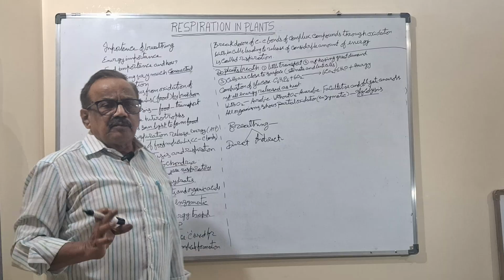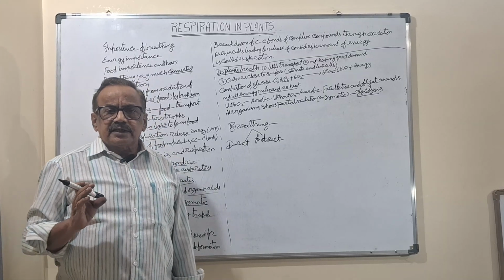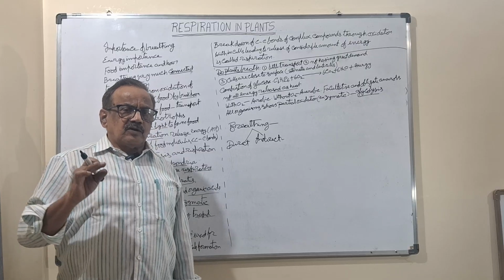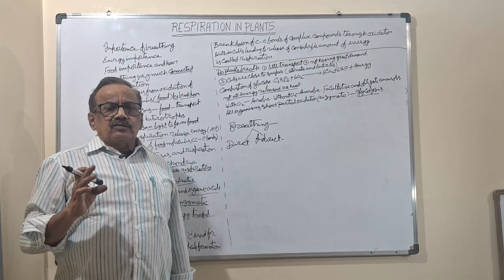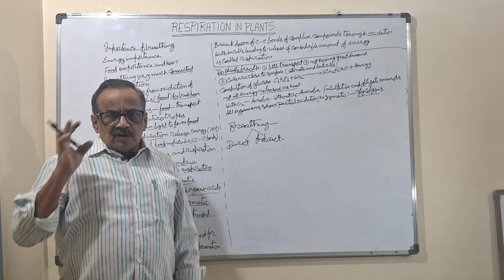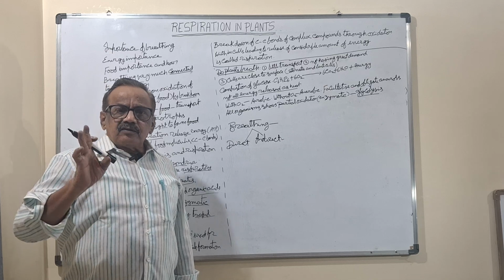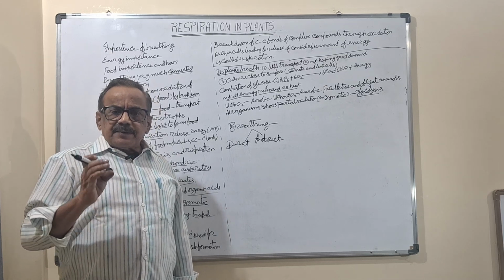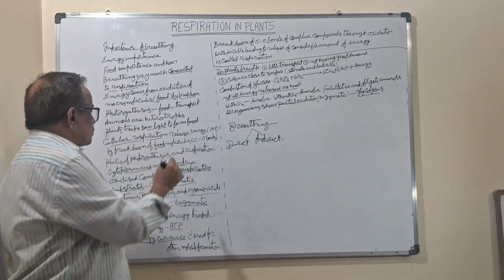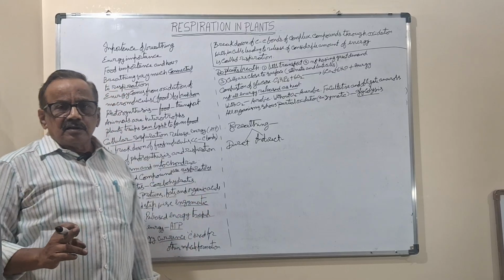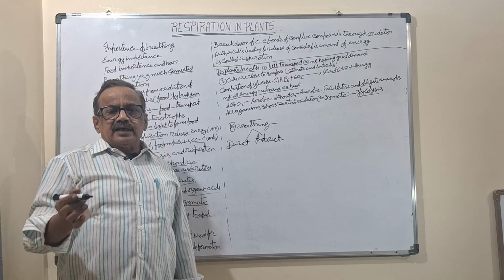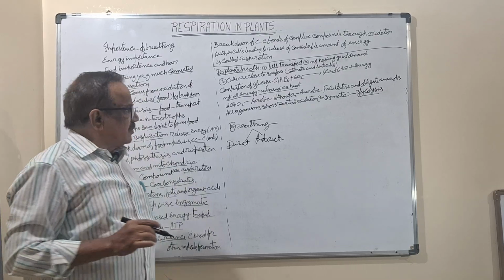Next will be how the energy will come out. Already I told, food consists of macromolecules, organic compound macromolecules. These macromolecules, for example, C6H12O6, glucose, will break down, either complete breakdown or partial breakdown. At the time of the breakdown, the energy which is stored in the carbon and carbon bonds will be released, and that energy will be converted into ATP. How it happens, the entire thing we will discuss in this chapter.